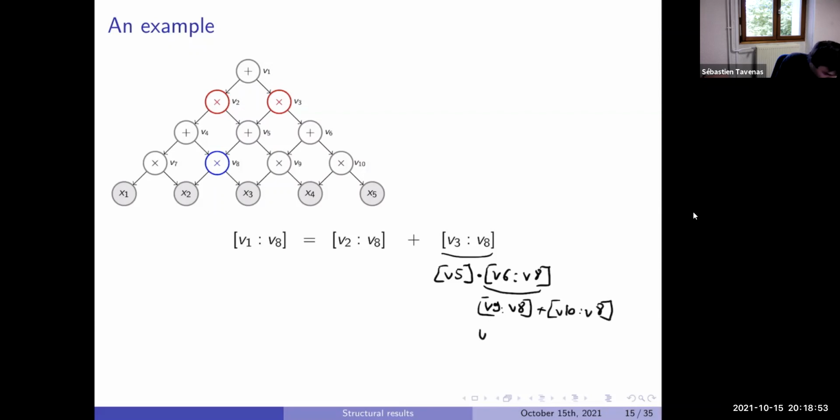Then I will get V9 times V3. V9 is V3 times V4, and it's already X3. I didn't give a name for the gate, but you see X4 times V8 plus V10, which is X4 times X5 of V8. And this is 0. This is 0.